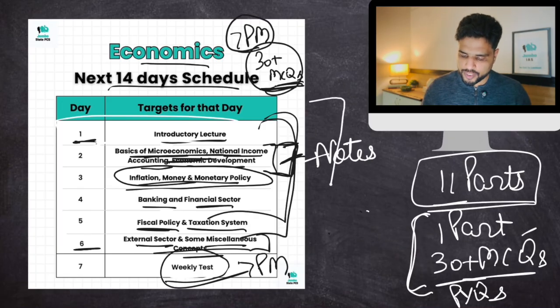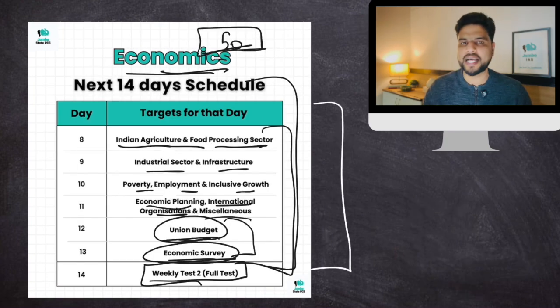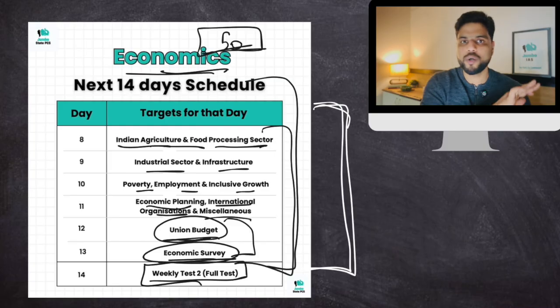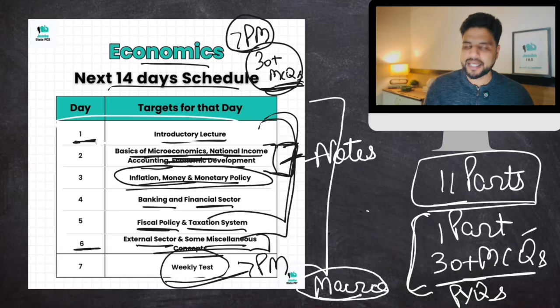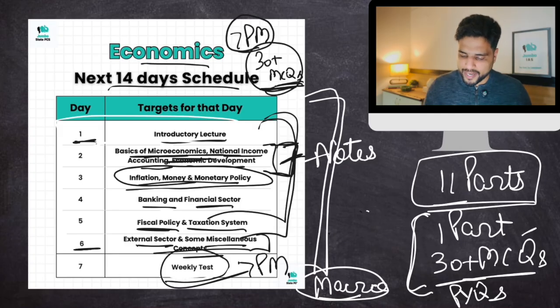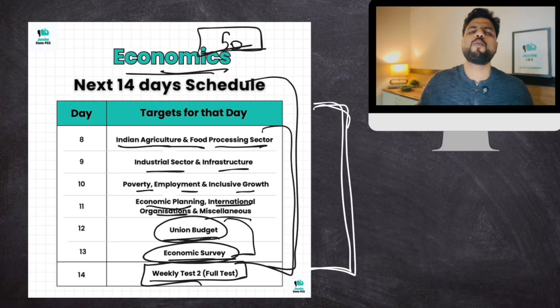So the first week is going to be very challenging. The second week is not going to be that challenging. Let me break this to you, okay? But that doesn't mean that you take the second week lightly. Don't take any week lightly. But the first week is going to be challenging because in the first week, we are mostly going to cover macroeconomics. And macroeconomics is more conceptually dense. It requires a lot of conceptual clarity. So if you somehow manage the first week, the second week would be a cakewalk for you. It would be very easy for you, right?